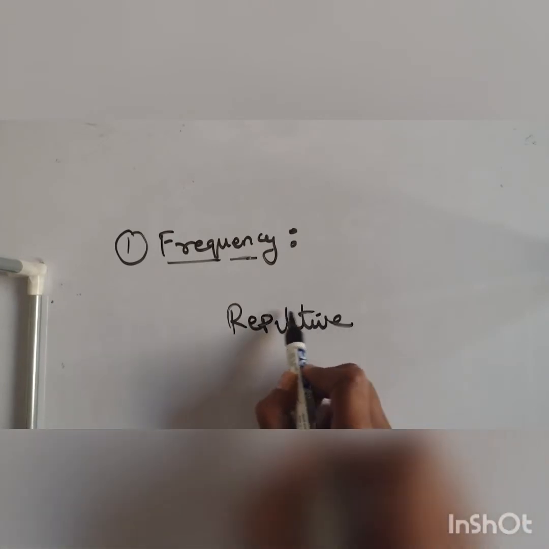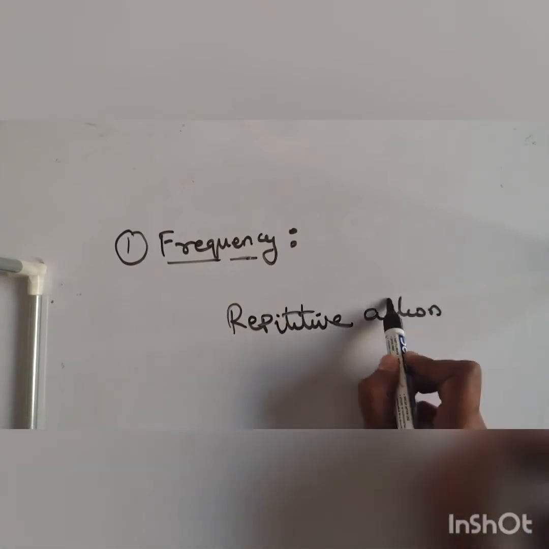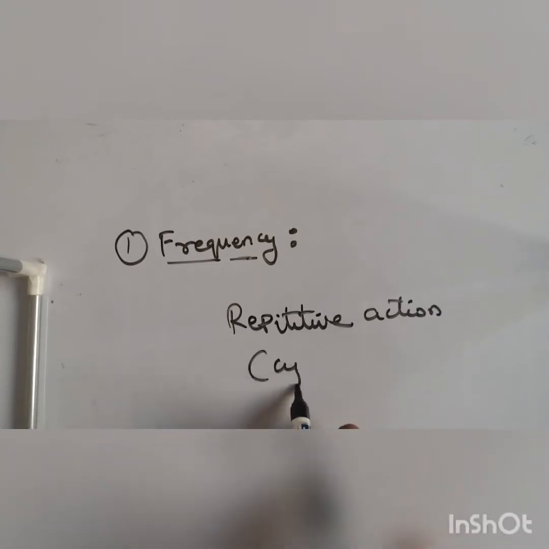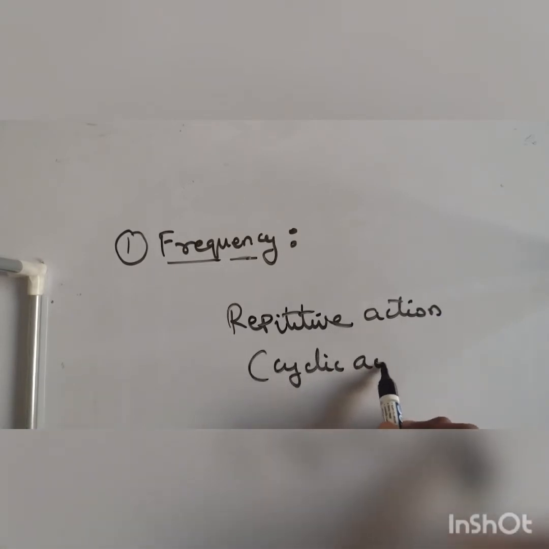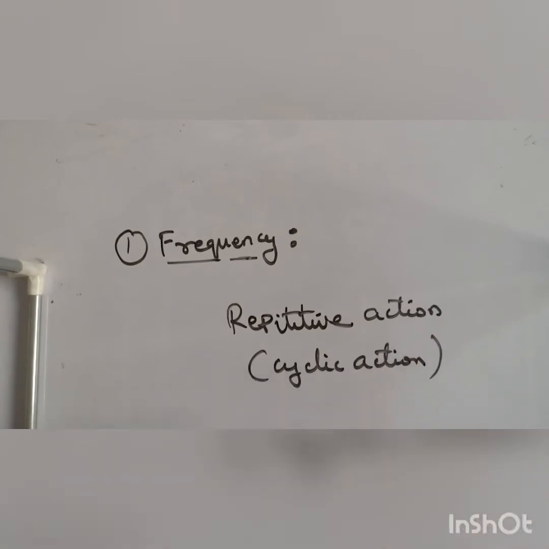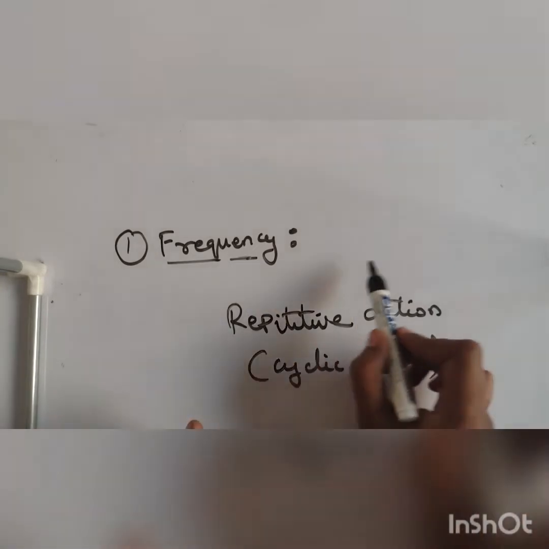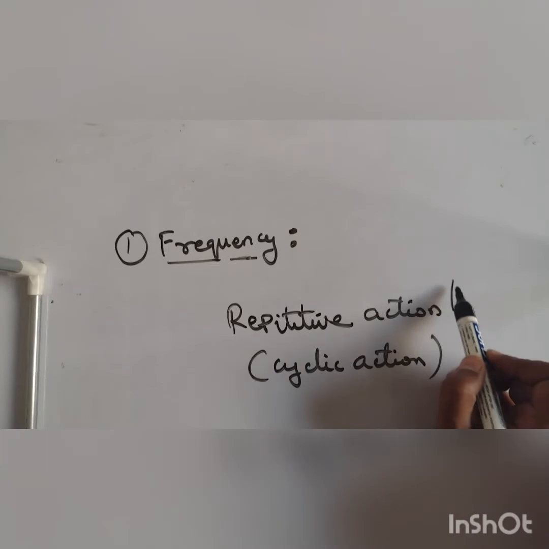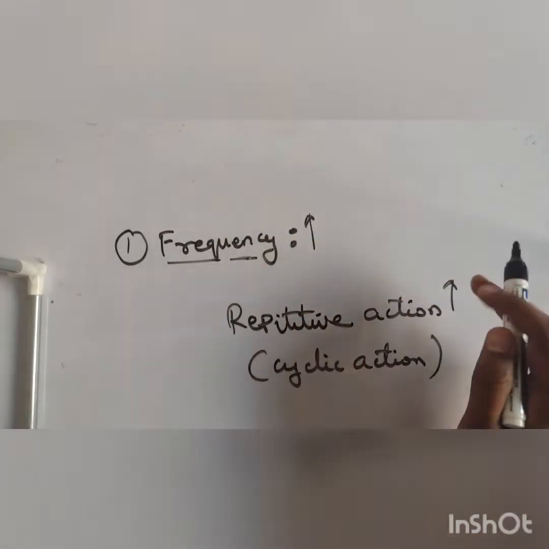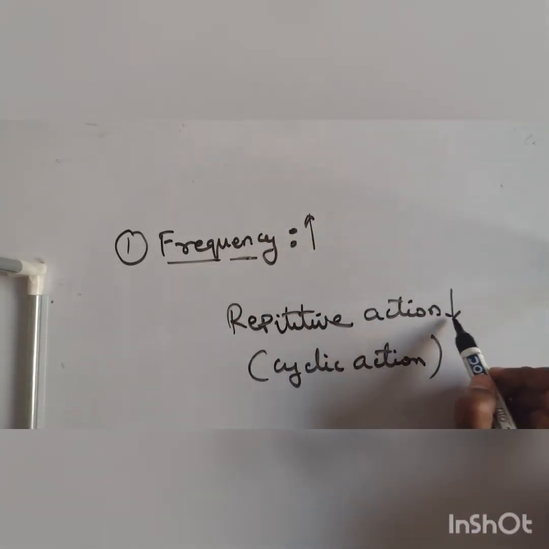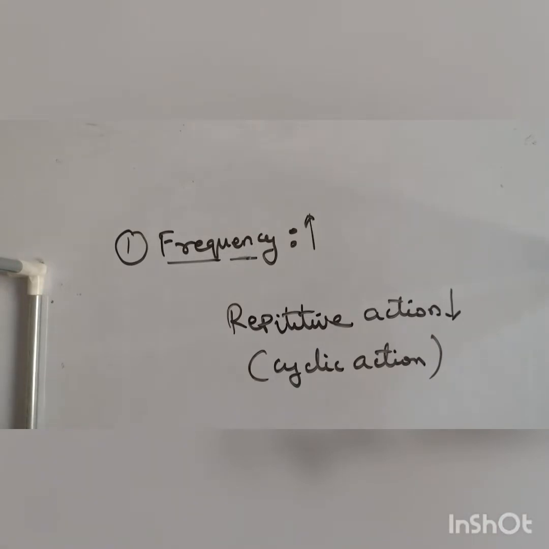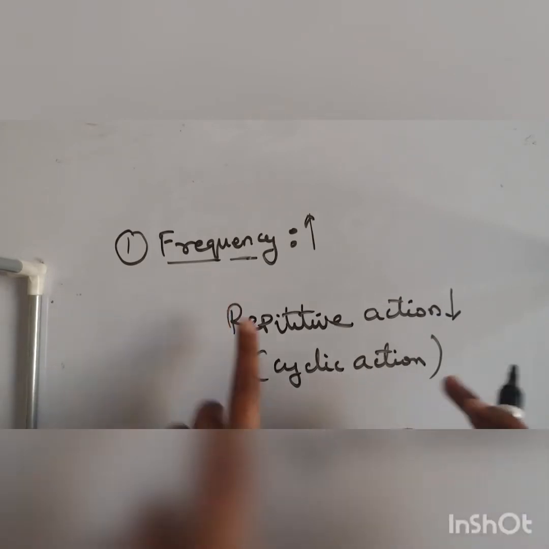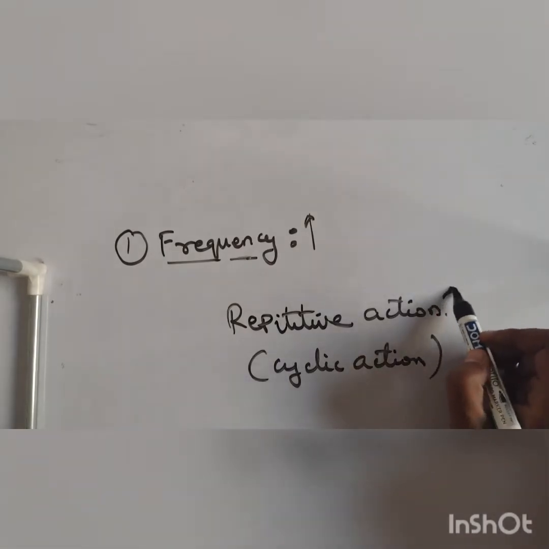A repetitive action, or you can also know it as a cyclic action. What is the rate of this repetition? If the rate of this repetition is high, it means your frequency is high. If the rate of this repetition is low, the frequency will be low. Are you following it? If you are repeating a certain action, the quantity or the magnitude of that repetition is known as frequency.